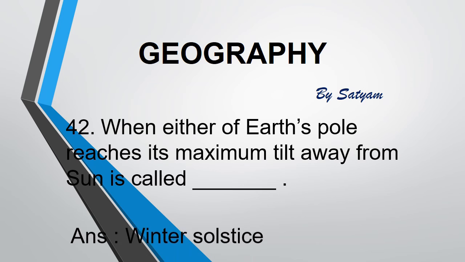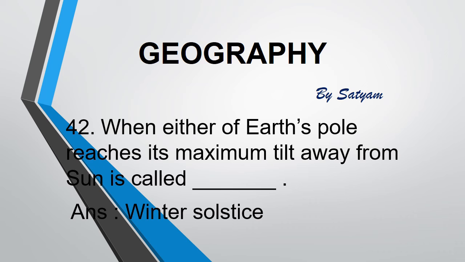The next question is, when either of earth's poles reaches its maximum tilt away from the sun, it is called dash. The answer is winter solstice. This is also known as hibernal solstice or hemal solstice. It may fall on 22nd December, 21st December or 23rd December, with the longest night and shortest day.